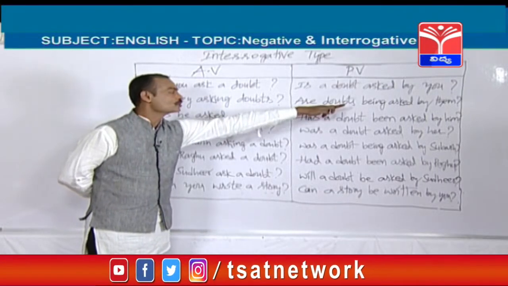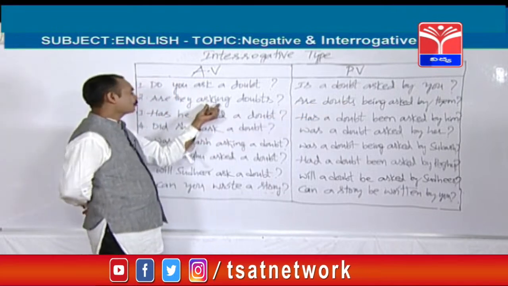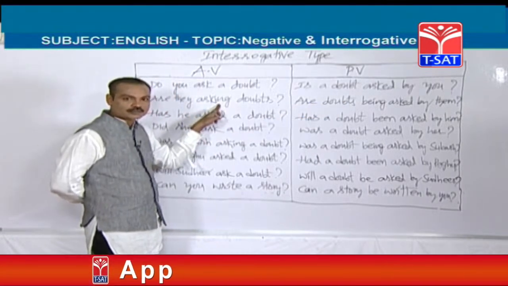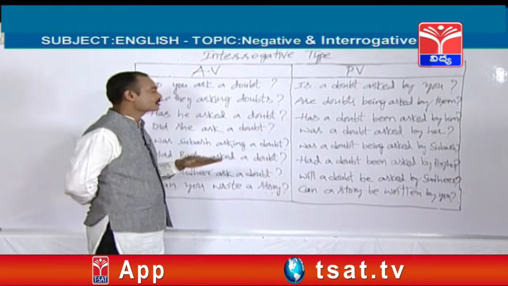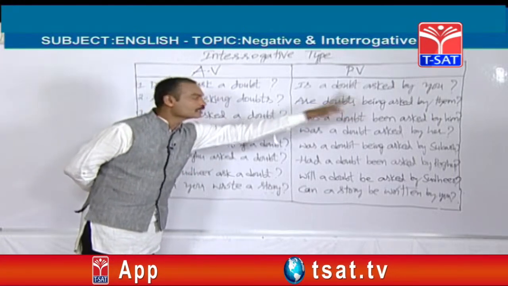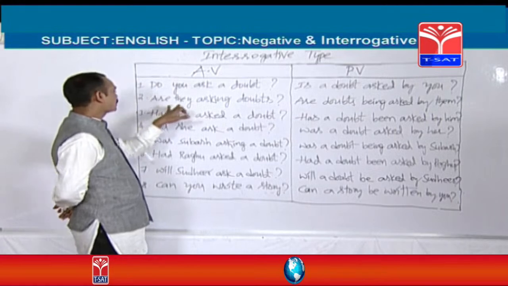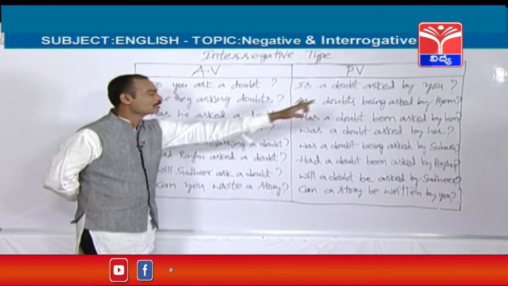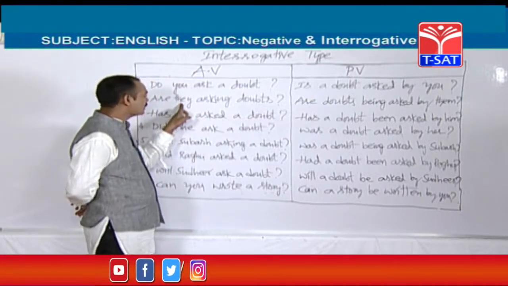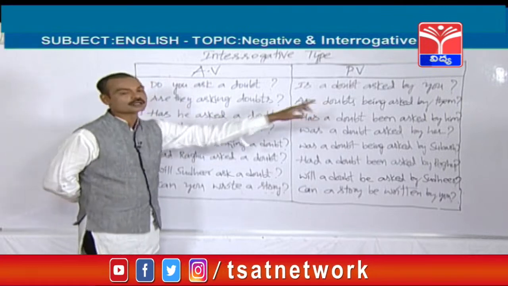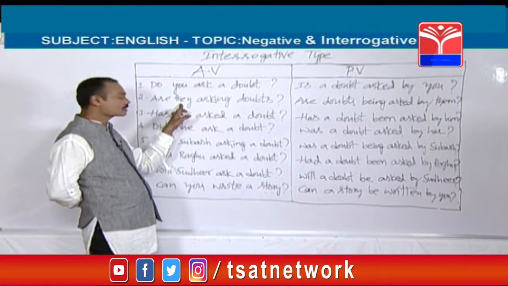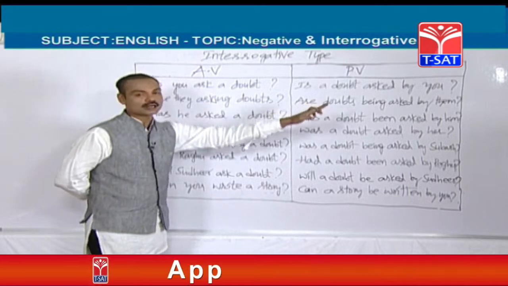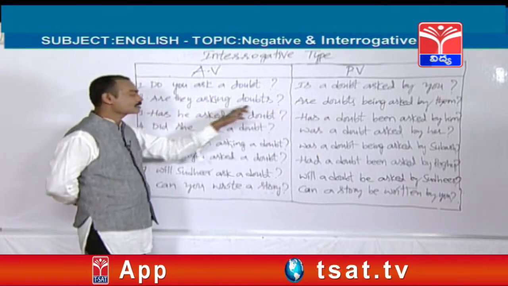Are doubts. Why should we use being? Whenever we find ing form in the active voice, being should be used in the passive voice. So are doubts being asked by them. Here the subject they becomes them. For example, he is there. Is he asking doubts? He becomes him. For example, she is there. Is she asking doubts? She becomes her. For example, I is there. Am I asking doubts?